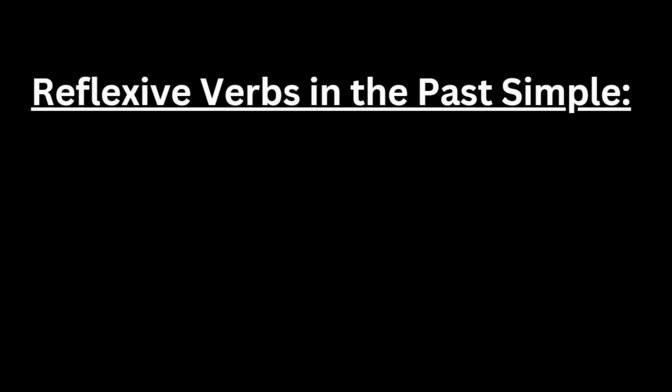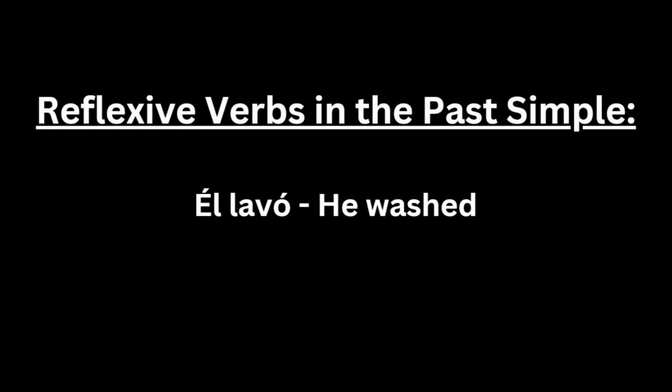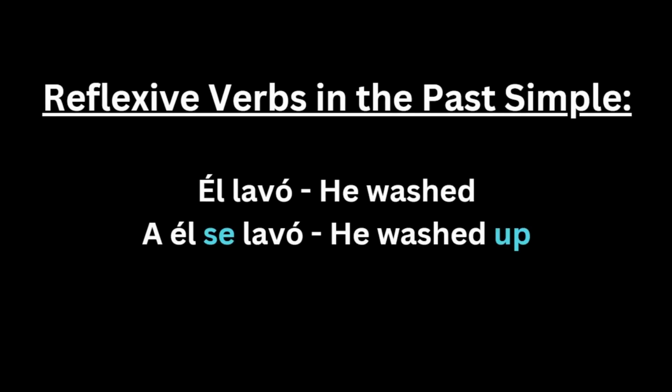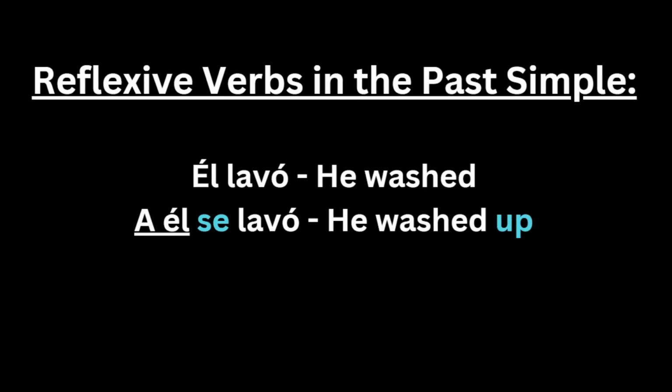At last, reflexive verbs can also function in the past simple tense, like saying él lavó, meaning he washed, but saying a él se lavó means he washed up. And we know that it's a he because the construction a él indicates that.